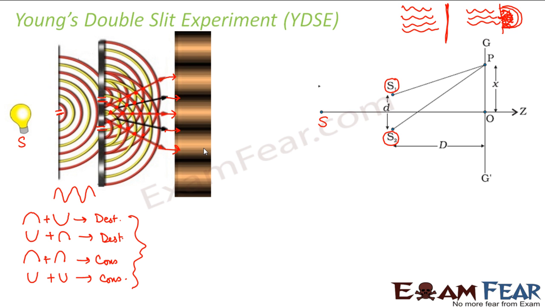Now let us try to concentrate on the fringe pattern which was obtained on the screen. We saw that alternate dark and light bands were formed on the screen. Let us now try to analyze the position of the dark band and the light band. Where exactly the dark bands were formed, where exactly the bright bands were formed. So let us analyze that part of it.